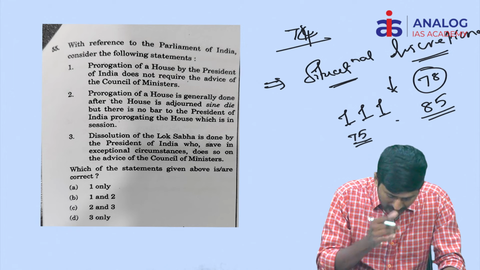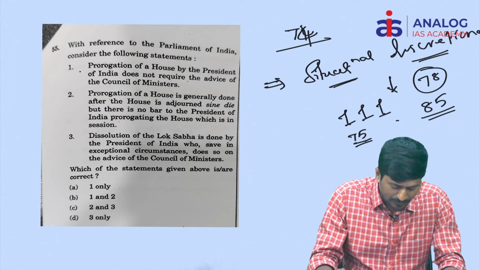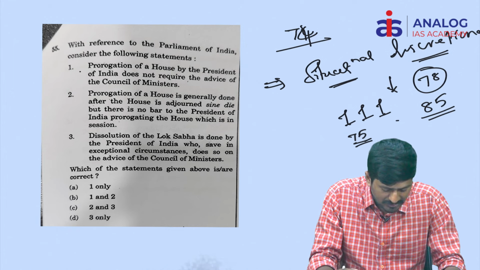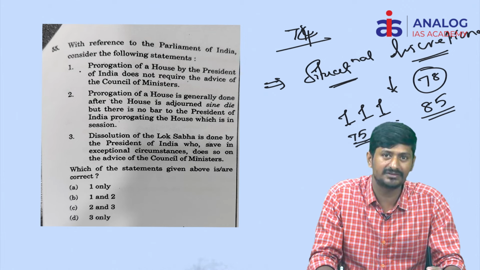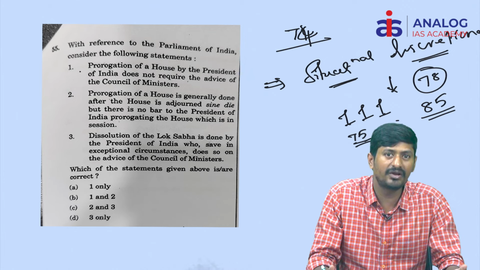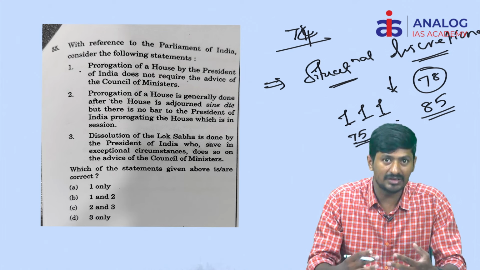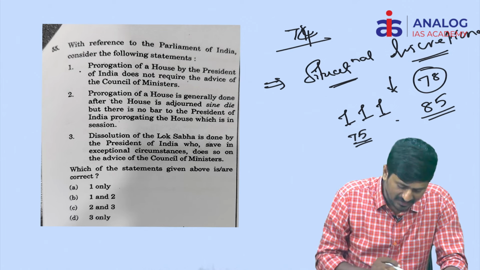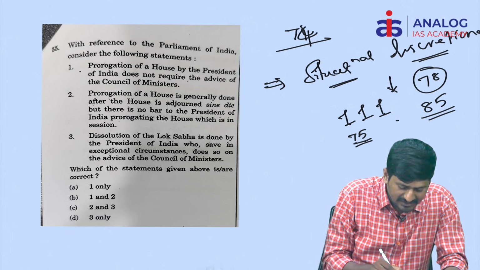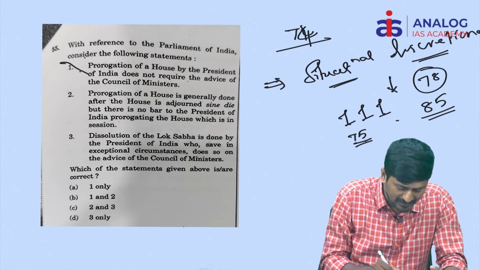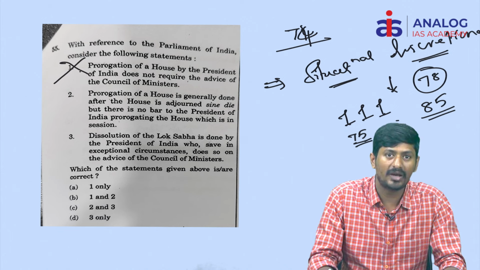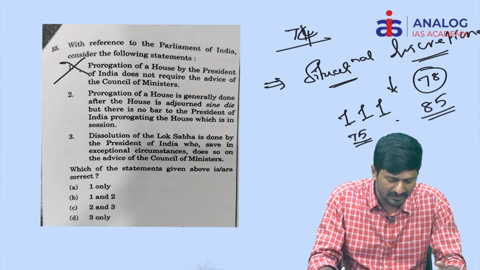Okay, right. So the first statement is: prorogation of the House by the President of India does not require the advice of Council of Ministers. Simply you understand, prorogation means termination of the sessions of the Parliament. So according to the logic we have discussed just now, definitely see whether this statement is correct or incorrect. Incorrect. Okay, this is how we need to identify the right answers.